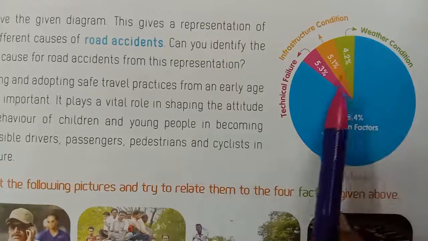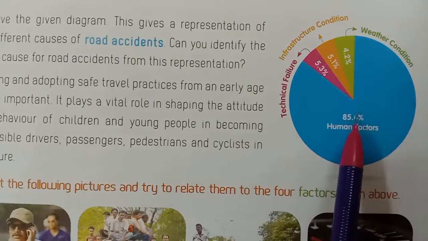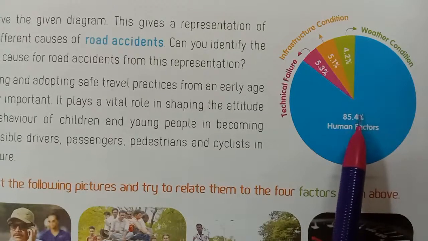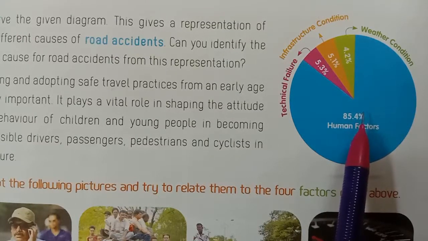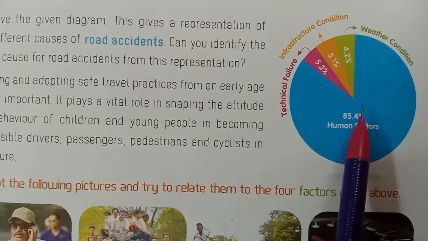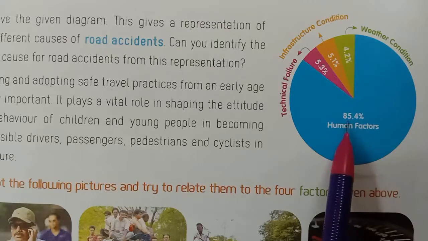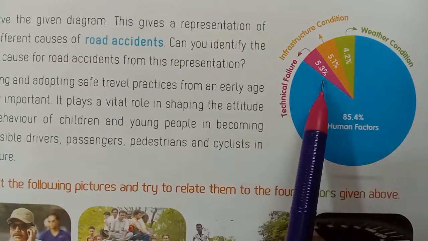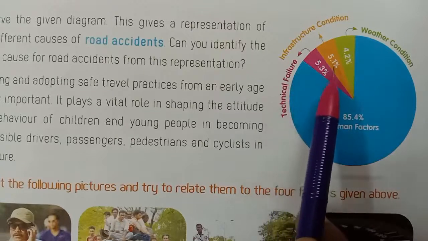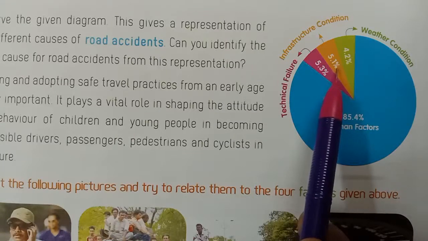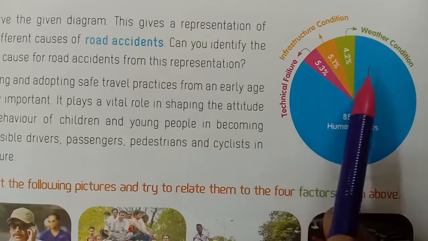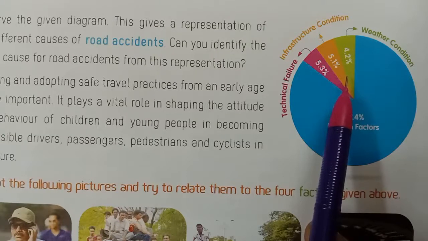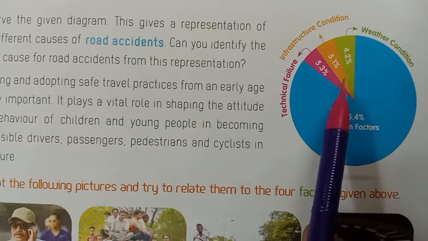Next, observe the given diagram. This gives a representation of the different causes of road accidents. Can you identify the major causes for road accidents from this representation? See here, children, 85.4% is human factors, 5.3% is technical failure, 5.1% is infrastructure condition and 4.2% is weather condition. Learning and adopting safe travel practice from an early age is very important.